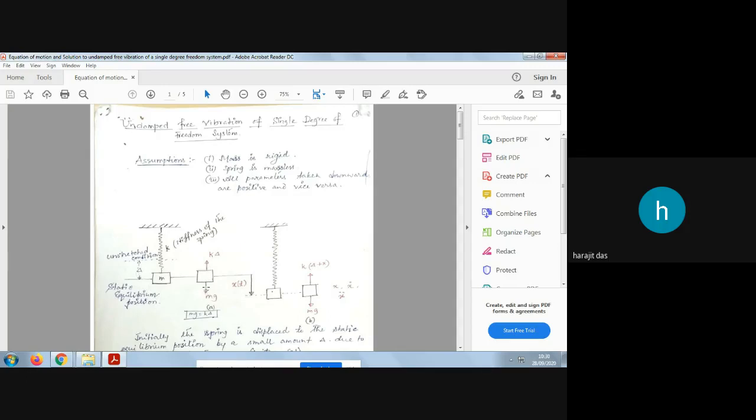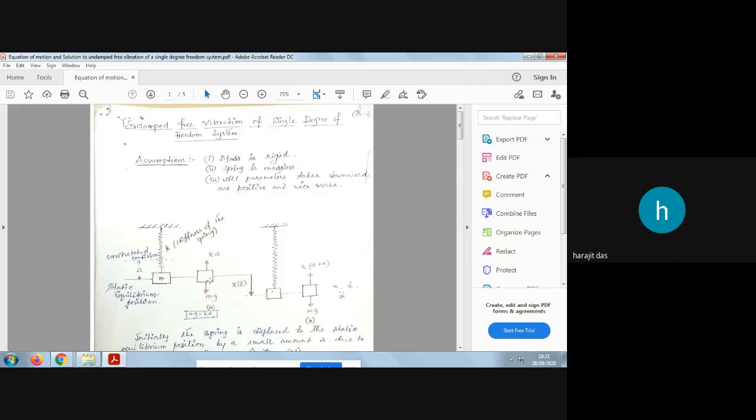One force will be the weight of the mass. How much weight will be acting in the downward direction? m g, because small m is the mass of the system. And one spring force, because the spring is attached. The spring is elongated, so a spring force will act, because the spring will try to contract and get back its original shape from the unstressed condition. That is why the spring force will act in the upward direction, isn't it?